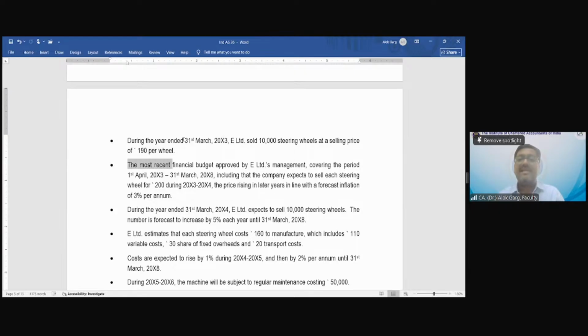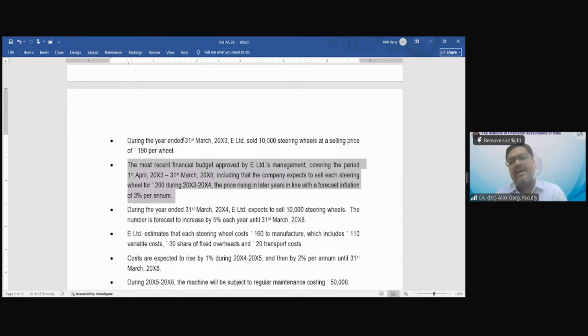The most recent financial budget approved by the company's management covering the period 1st April 2003 to 31st March 2008 shows that the company expects to sell each steering wheel for 200 rupees during 3-4. The price rise later is in line with the forecast inflation of 3% per annum. What does this paragraph talk about? Tell me. What does this paragraph talk about?